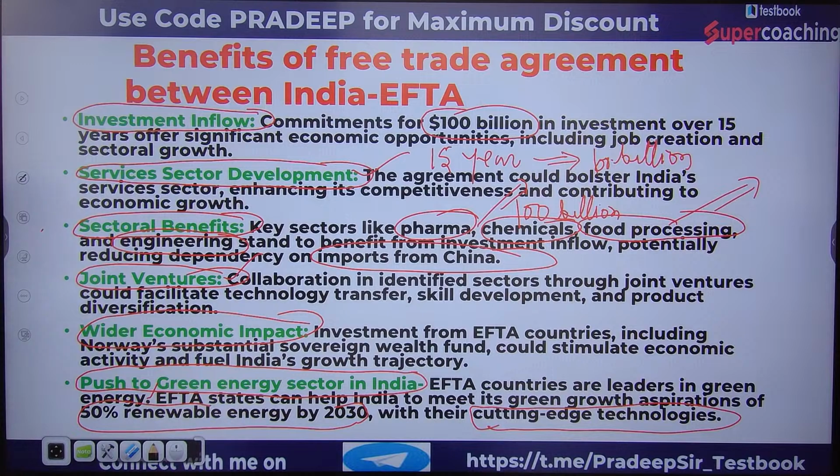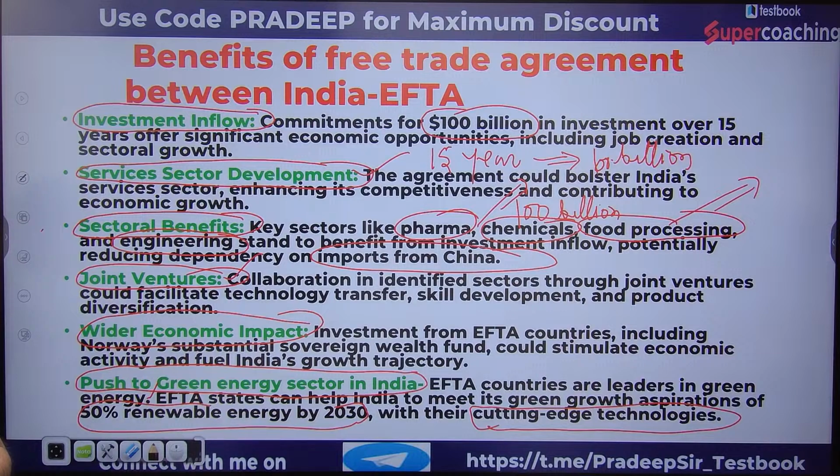Let me repeat it once again. As I said, these EFTA nations are leaders in green technology. And India has the aspiration to have green growth, meaning India wants to have more and more dependence on renewable energy rather than non-renewable energy.